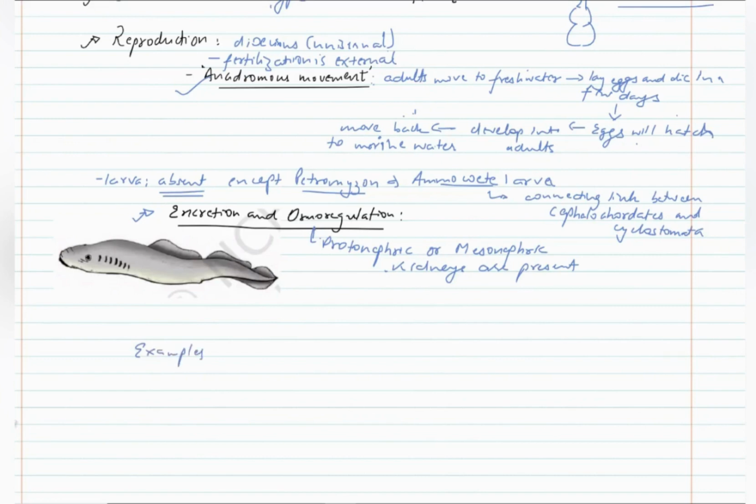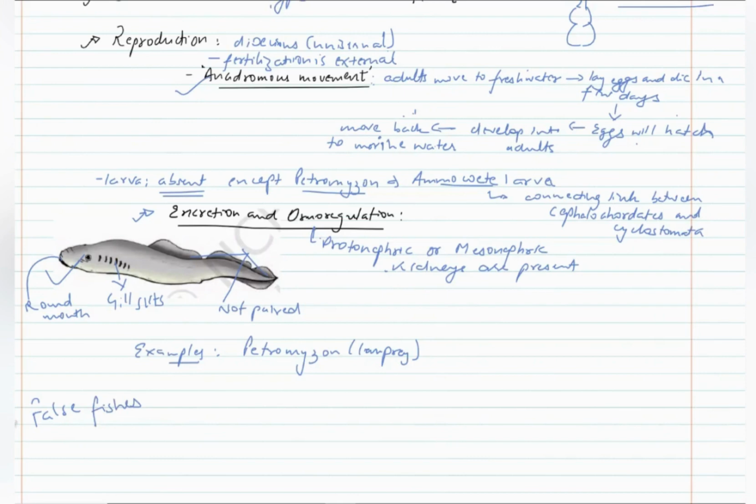Now coming on to examples, we have petromyzon, which is also known as lamprey. This is a picture of petromyzon. You can see the gill slits, you can see the round mouth, and you can see that these fins are not paired, which is why these animals are sometimes also referred to as false fishes. Cyclostomes are also referred to as false fishes.